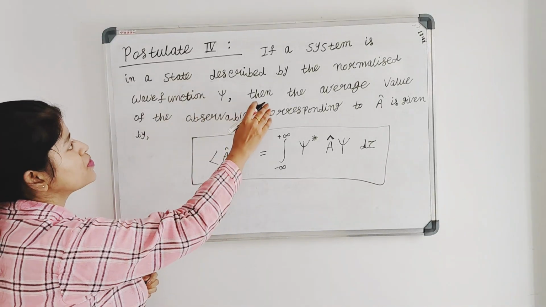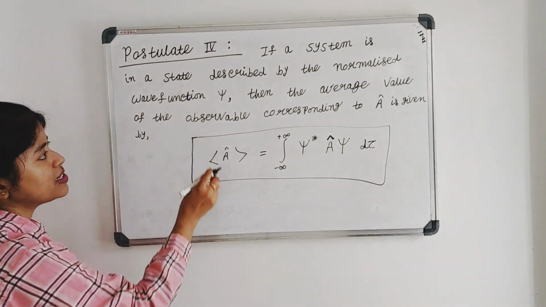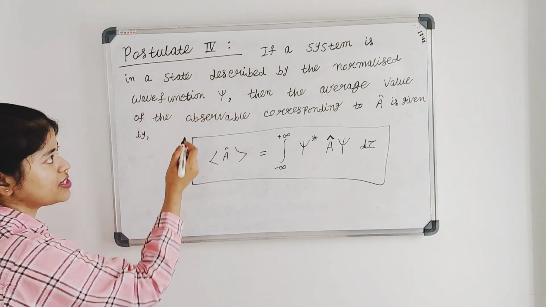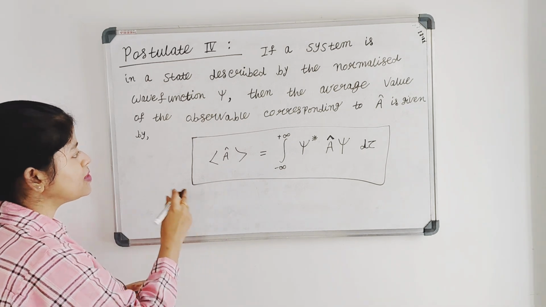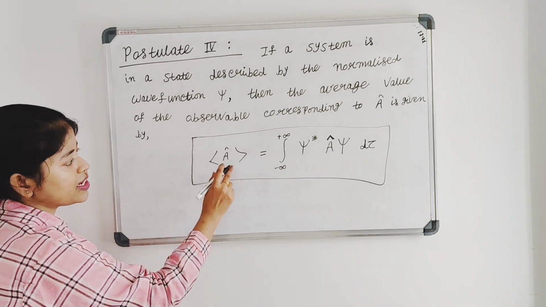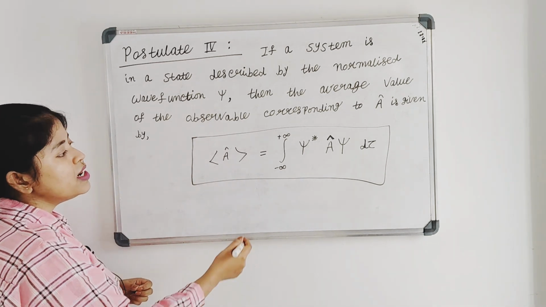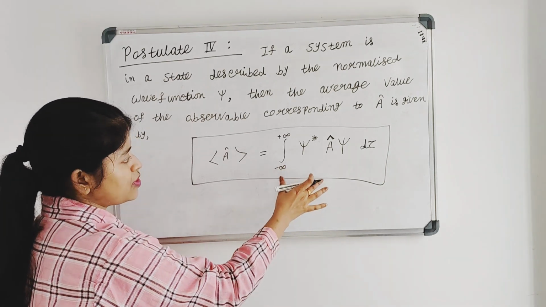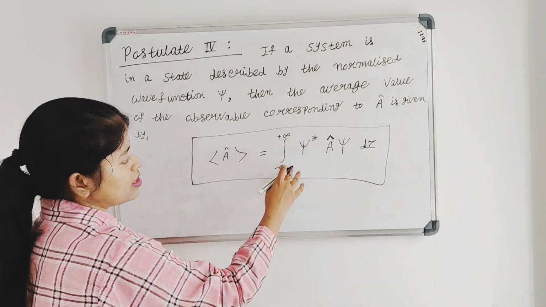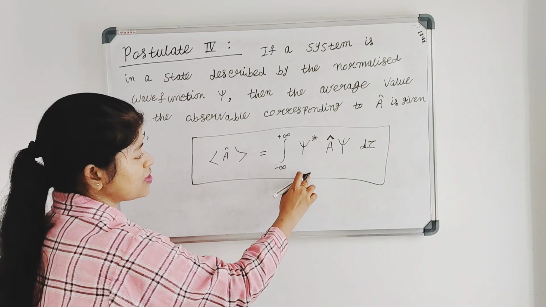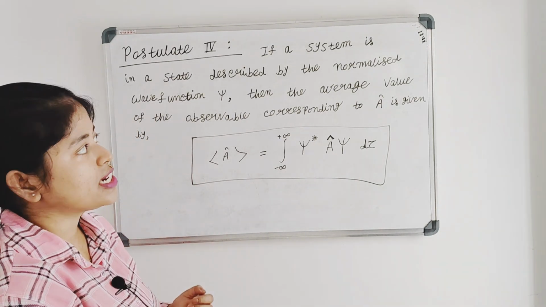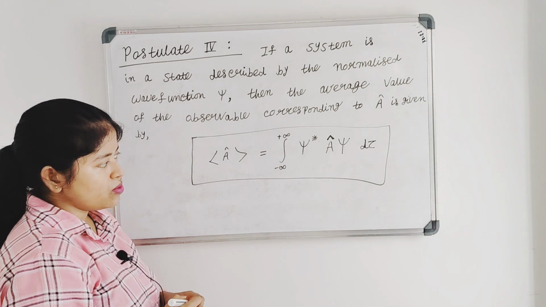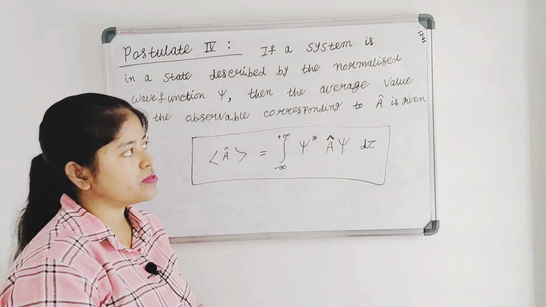Postulate 4: if a system is in a state described by the normalized wave function psi, then the average value of the observable corresponding to A cap is given by this expression. Here A cap is the observable, and its average value can be written as the integration from minus infinity to plus infinity of psi star A cap psi d tau. So from postulate 4 we get the concept of the average value of the observable A cap.